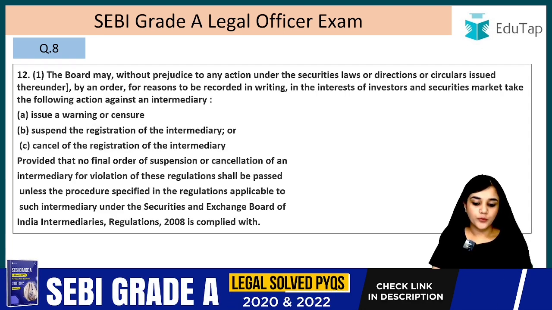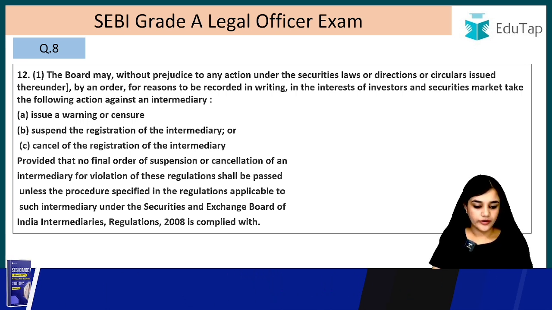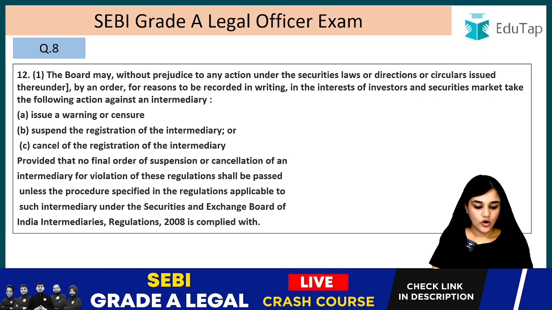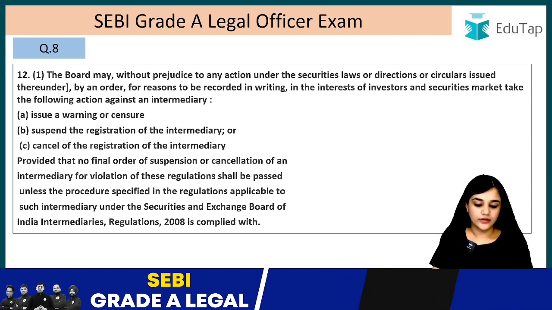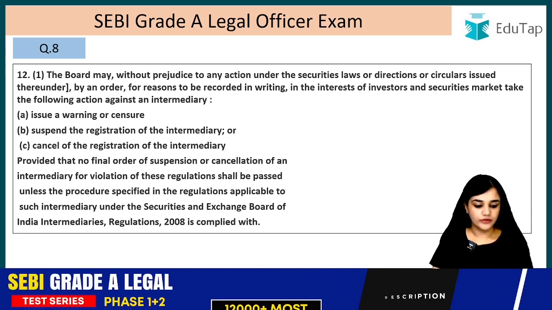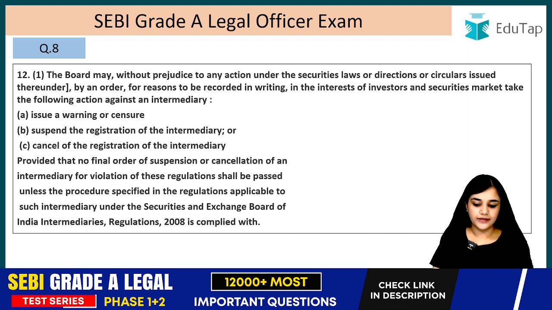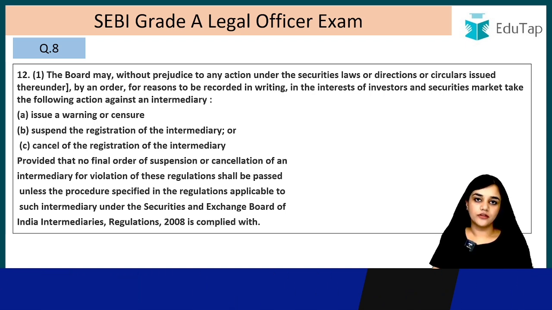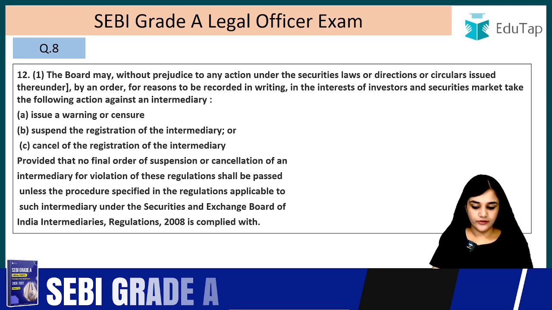Regulation 12: The board may, without prejudice to any action under the securities law or directions or circulars issued thereunder, by an order for reasons to be recorded in writing, so they have to record the reasons in writing, in the interest of the investors and the securities market, take the following action against the intermediary.